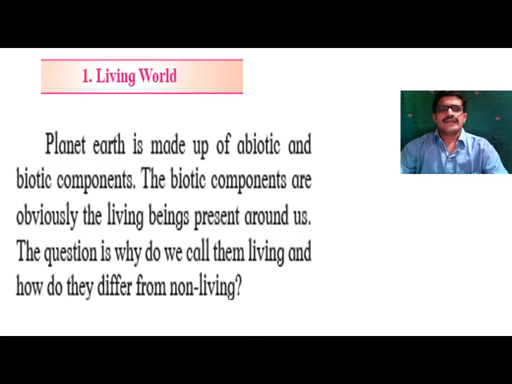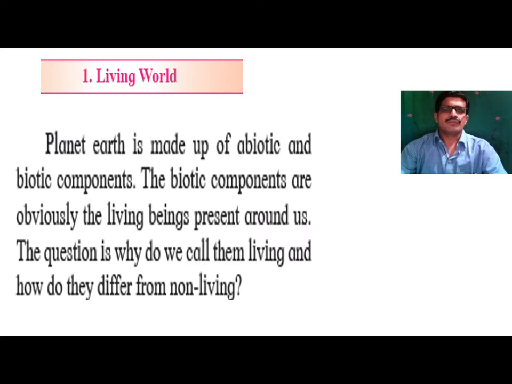So planet Earth is made up of biotic and abiotic components. You know that biotic factors and abiotic factors. Abiotic factor means non-living things which are present on the earth, that is water, air, wind. These are some abiotic factors, while biotic factors are those which are related with the living thing or living organism.